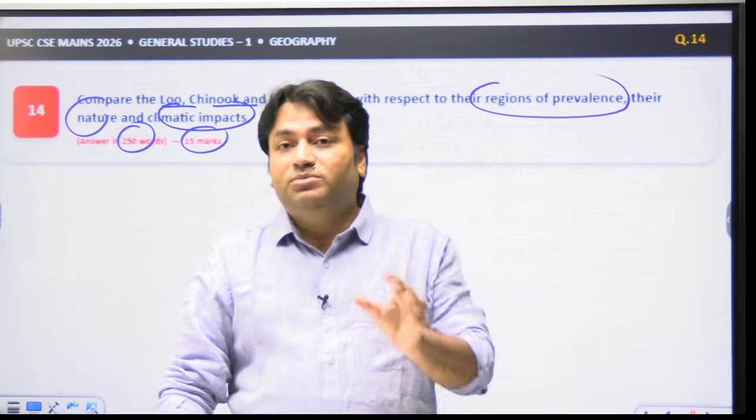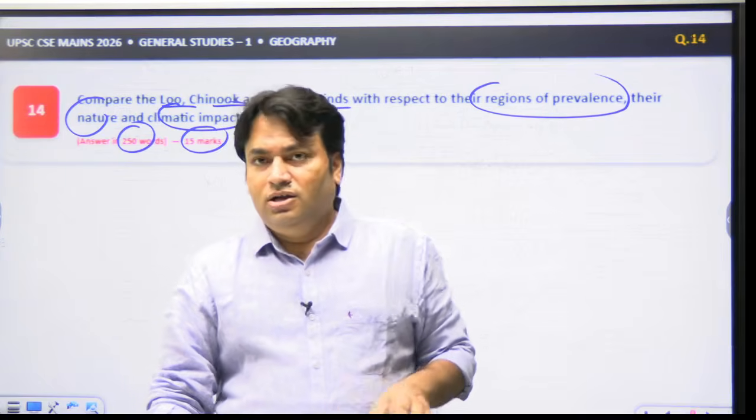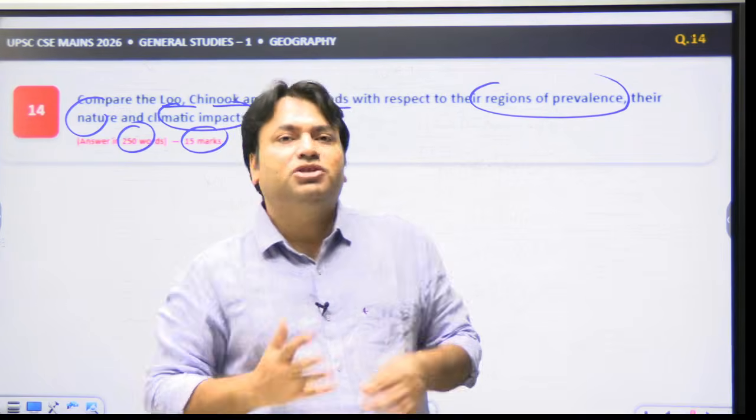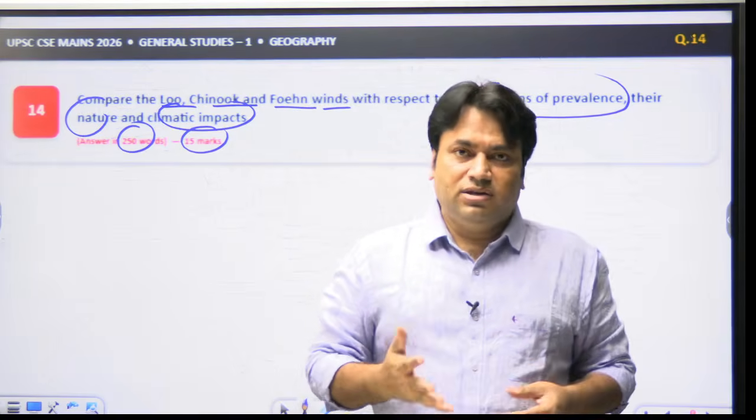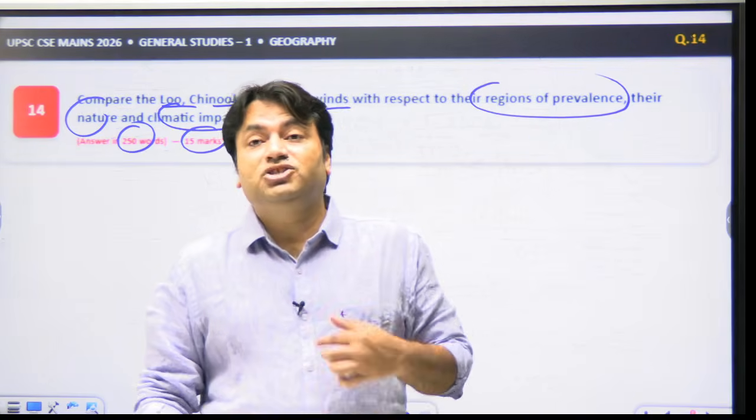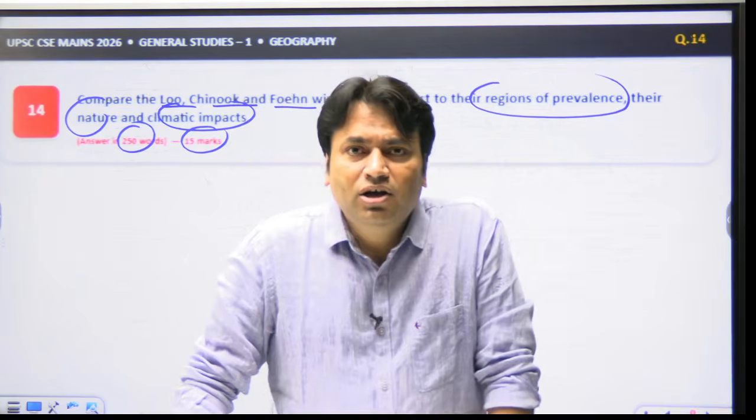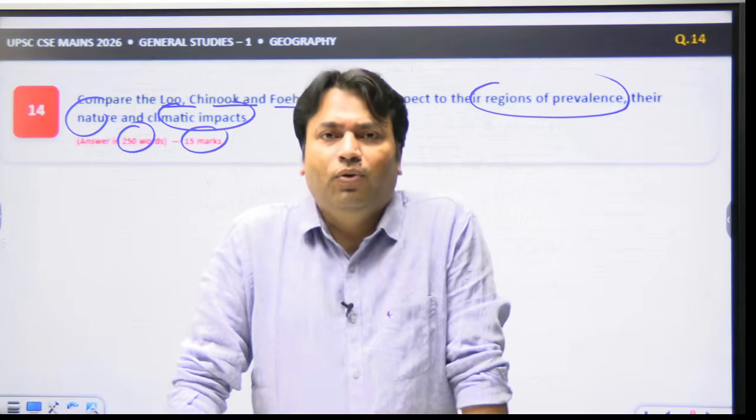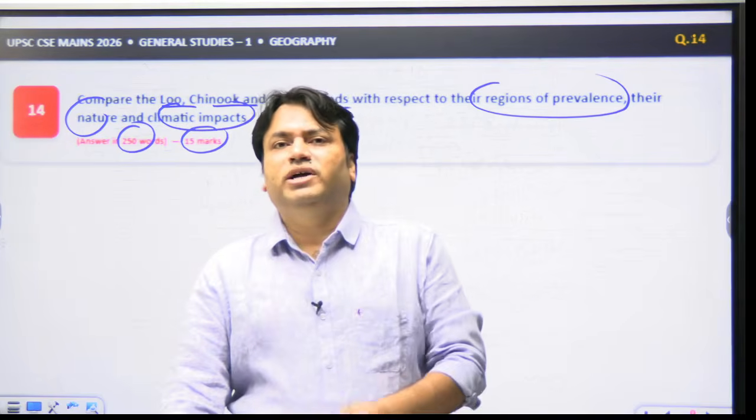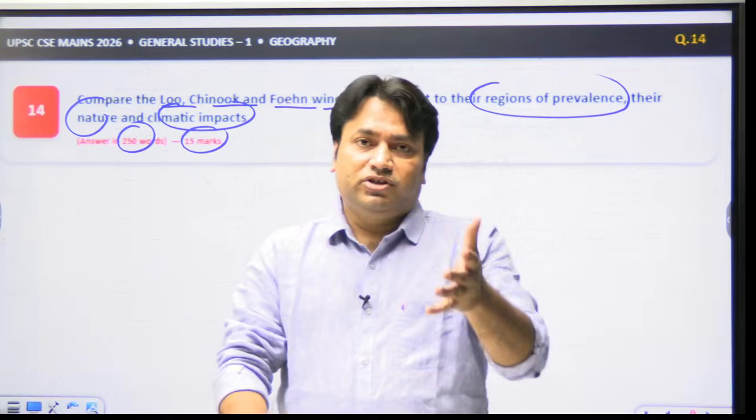And here it has been written that when you are comparing, these three dimensions must be included during comparison: reasons of prevalence, the nature and climatic impacts. This must be included, right? So this is the point here. Now, while writing the answer to this question, I told you that this is a comparison based question.